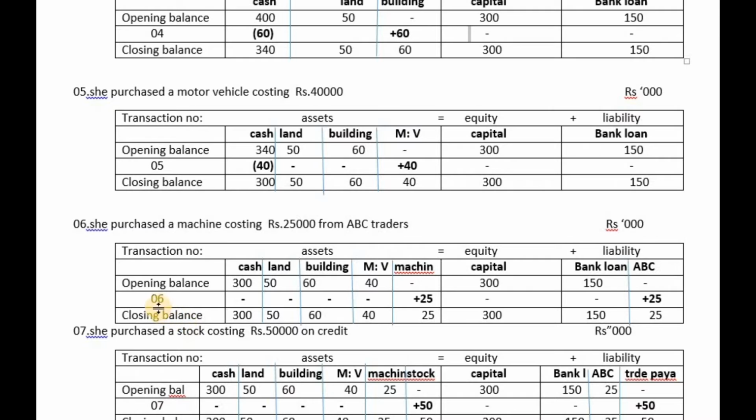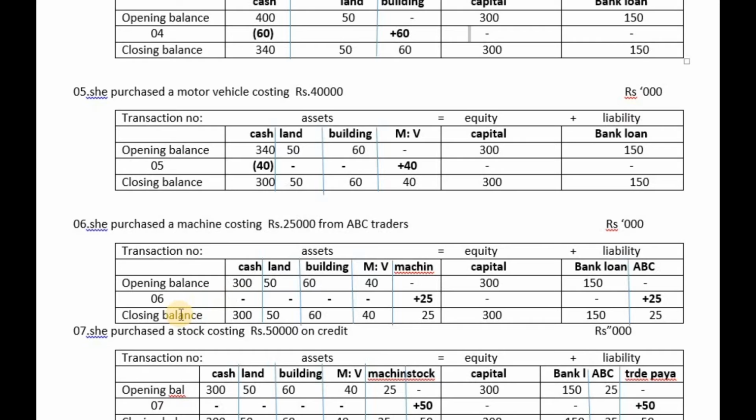Now let's see how the sixth transaction affected the accounting equation. Due to this transaction, no cash is going out or coming in. No inflowing or outflowing of cash. No effect on land. No effect on building. No effect on motor vehicle. Then a new machine is coming into the business, so machine value increased by 25,000. No effect on capital. No effect on bank loan. Another creditor is created as ABC, increased by 25,000.